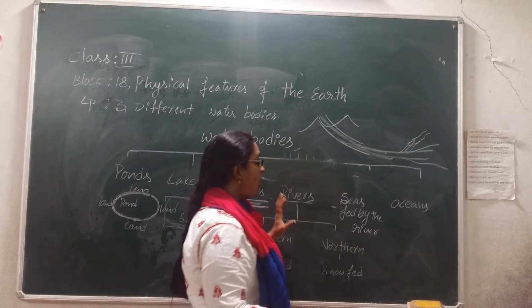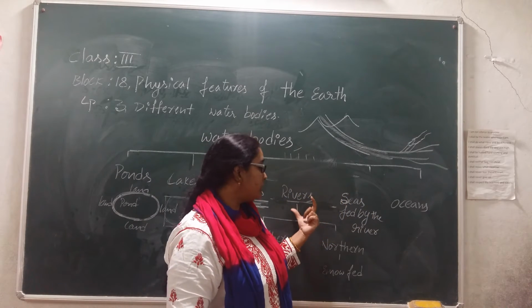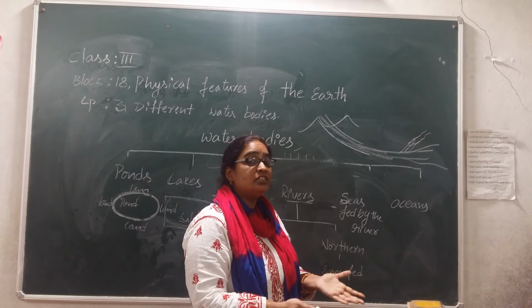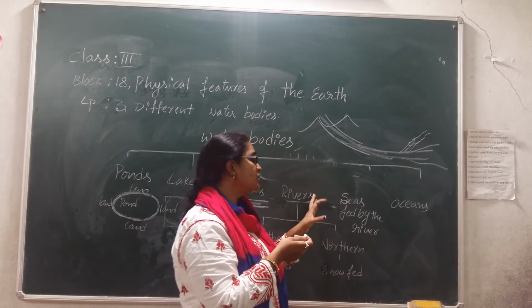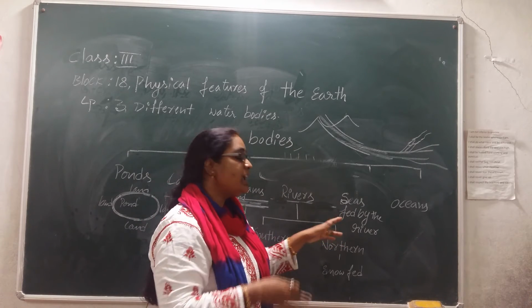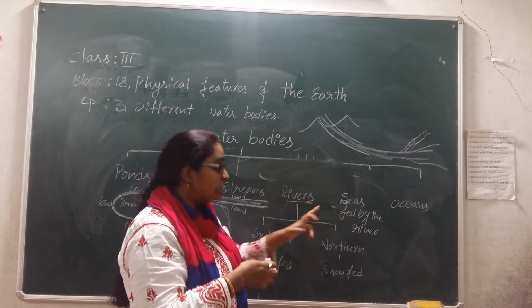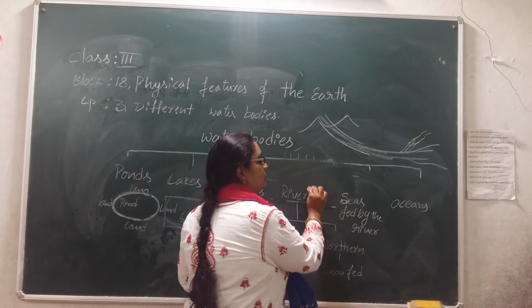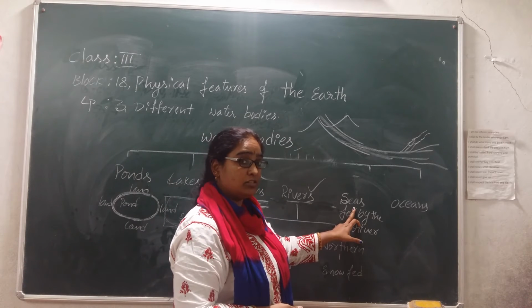What it means is that all the rivers will join into the sea, because the river's water flow makes the sea water flow. When rivers adjoin into the sea, the water flow will increase. That means all the water which seas have in them is rivers' water only. So because of the rivers, there are seas.